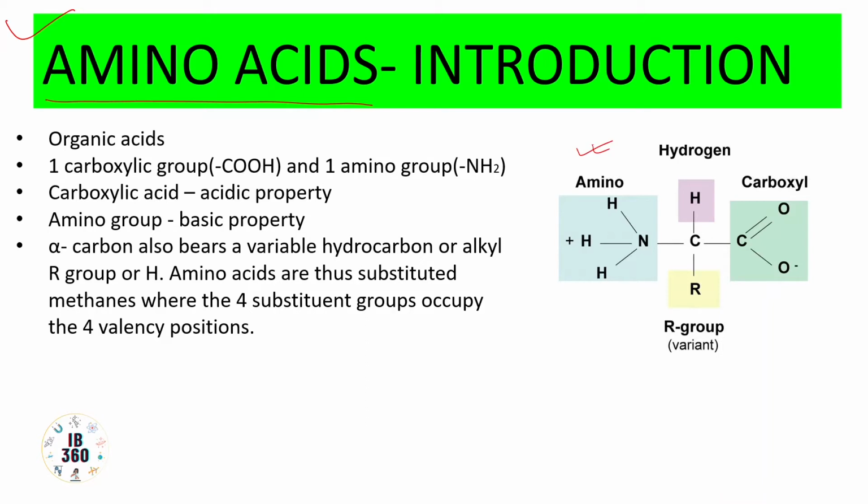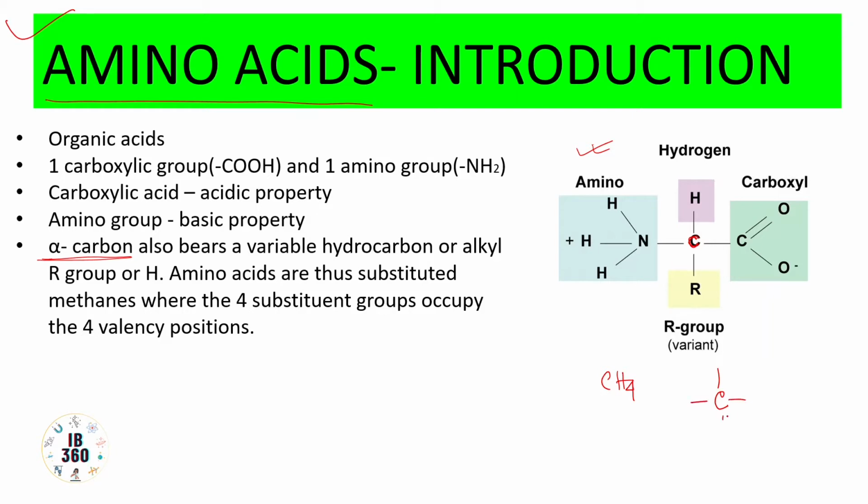An amino acid will have an alpha carbon. The alpha carbon is the central carbon atom which you can see here, and carbon has 4 valency, so it is attached to 4 important components or substituents accordingly. We know that CH4 is methane, so we have a central carbon atom to which 4 hydrogen atoms are attached.